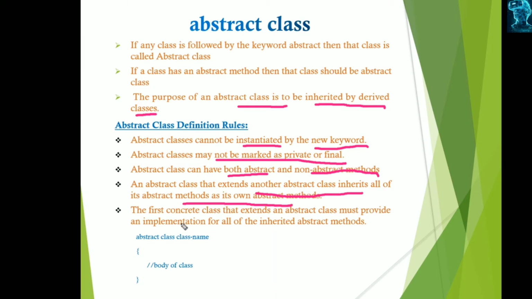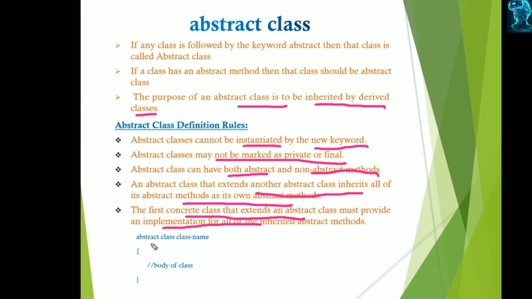The first concrete class which extends the abstract class must provide the implementation for the inherited abstract methods. We can create many concrete classes for one abstract class, but the first concrete class must implement the abstract methods of that abstract class.